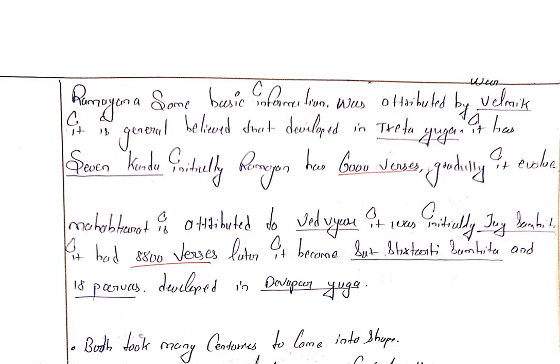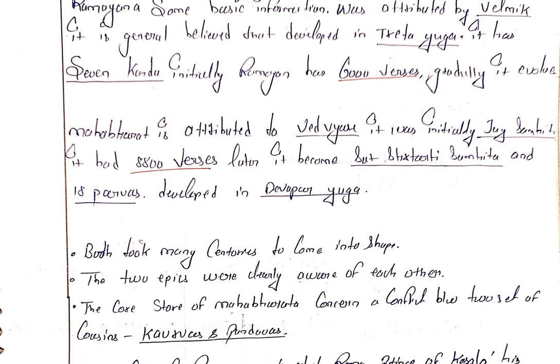It is generally believed that it developed in the Treta Yuga. It has seven kandas. Initially, the Ramayana had 6,000 verses. Gradually, it evolved. The Mahabharata is attributed to Vedvyas, and it was initially Jai Samhita. It had 8,800 verses. Later it became Shat Sahasri Samhita, and the Puranas developed in the Dwapar Yuga.